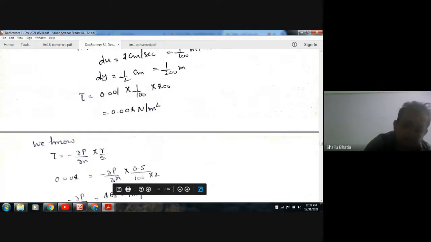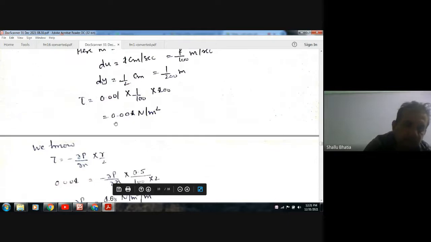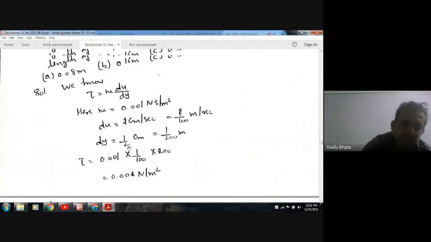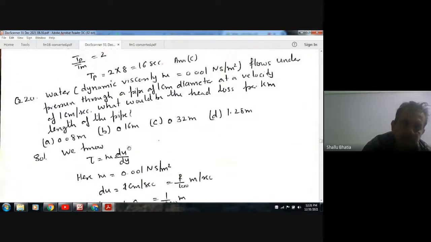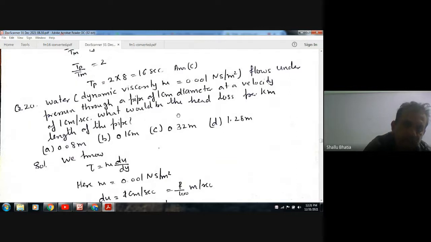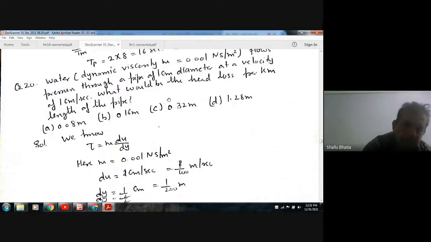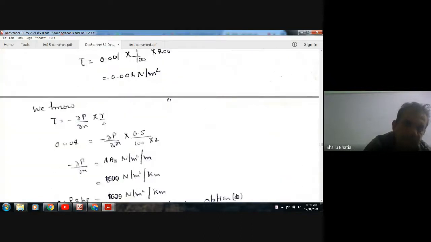Now tau is 0.004, and r is 1/2 centimeter, or 0.5 by 100 meter. From this we get 1.6 Newton per meter square per meter as the pressure difference.